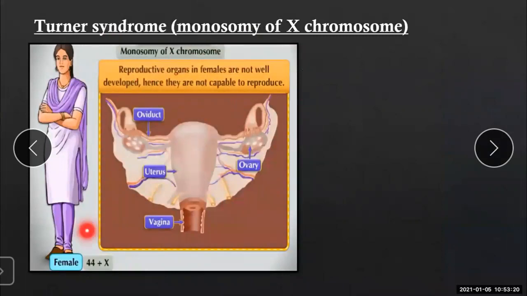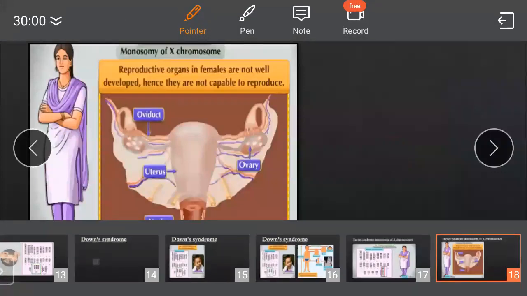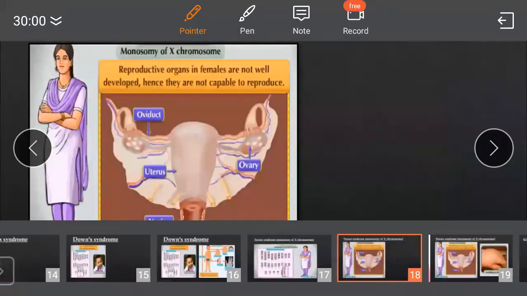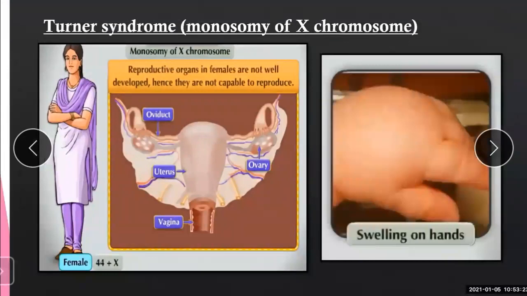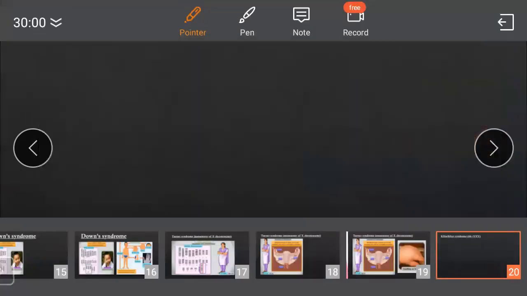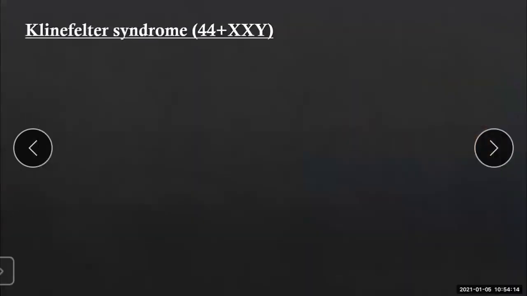Understand? See here, the number of allosomes, that is sex chromosomes, is reduced. Understand this Turner syndrome? Up till now, we have seen Down syndrome and Turner syndrome. Now, moving further, see which type of body structure we can see? A swelling on the hand. Yes or no? Yes. Now, the next, third type of genetic disorder, that is Klinefelter syndrome.